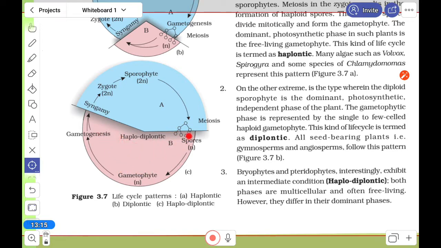These were already discussed in bryophytes and pteridophytes separately, so if you still cannot understand, you can go there and see. Okay, so from the name haplodiplontic we can understand. Haplontic means the haploid generation is more, diplontic means the diploid generation is more, and haplodiplontic means both generations are almost equally there.